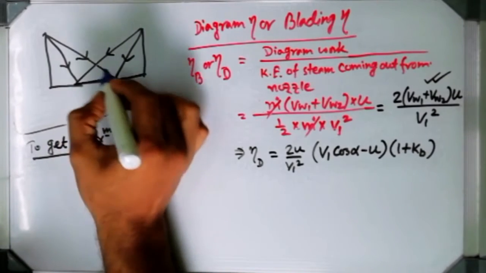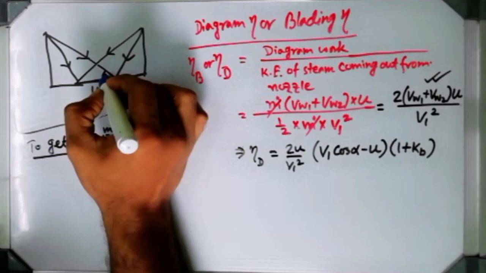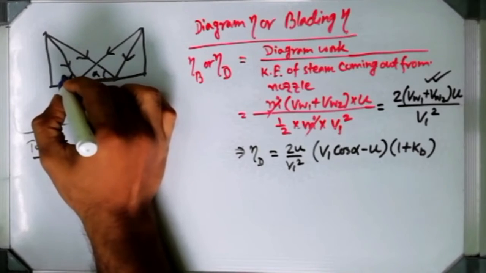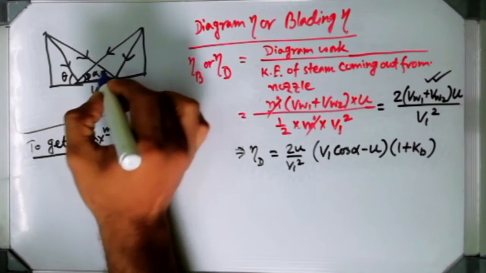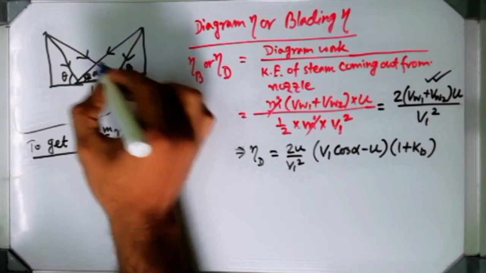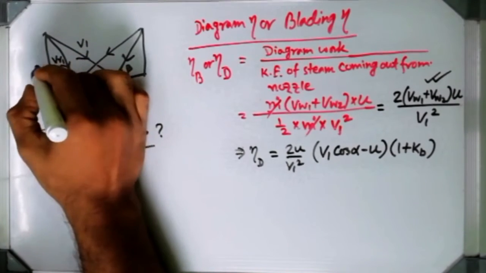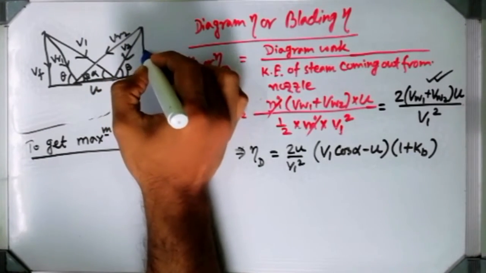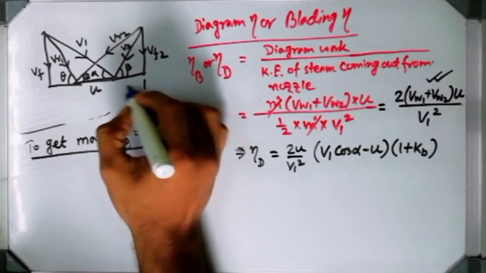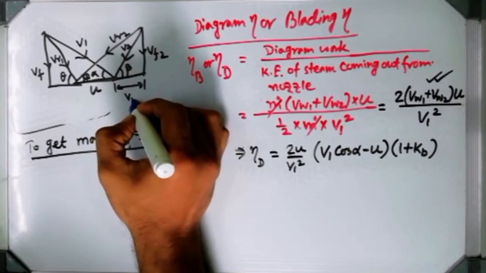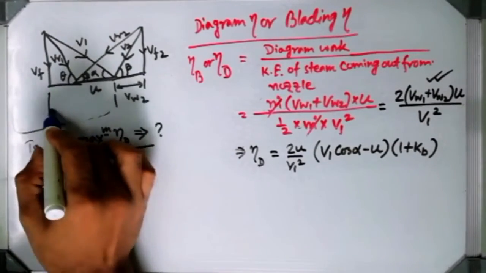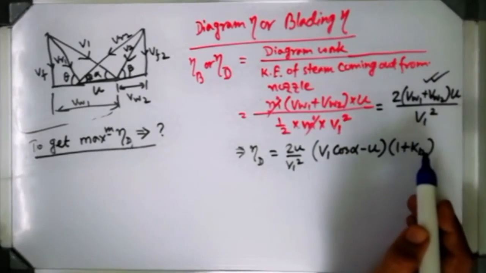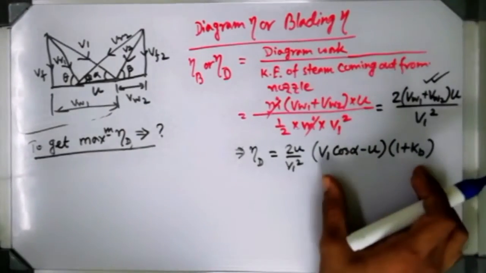This is u, and this one is alpha, then theta, phi, beta, v1, vr1, vf1, vr2, v2, vf2, vw2, and this one is vw1. This was the diagram. Now vw1 and vw2, can I write like this or not?